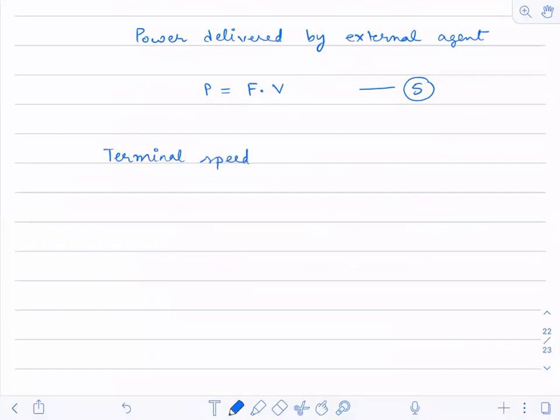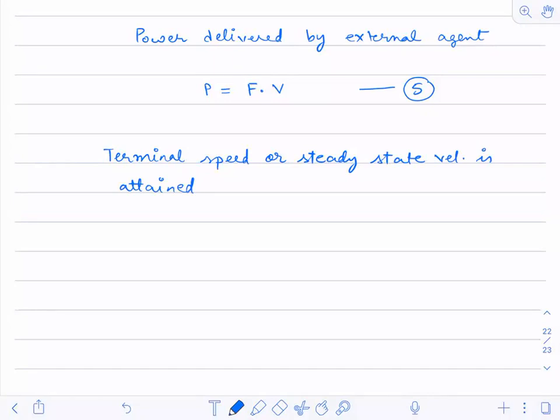or we can say steady state velocity, is attained. Steady state velocity is attained. No, terminal speed will not be 0. No, it will go down.